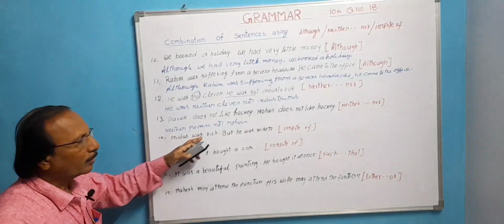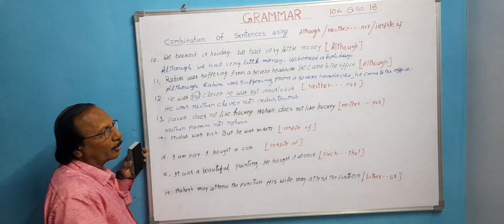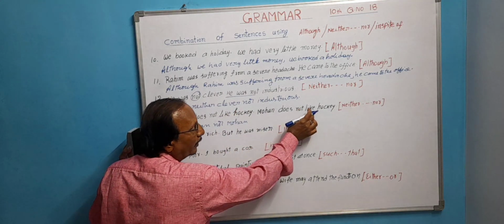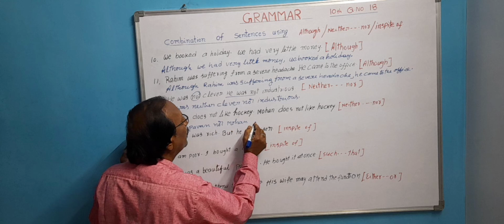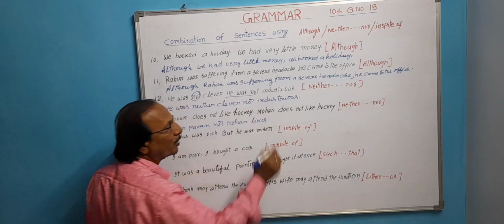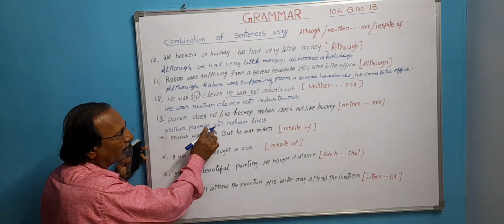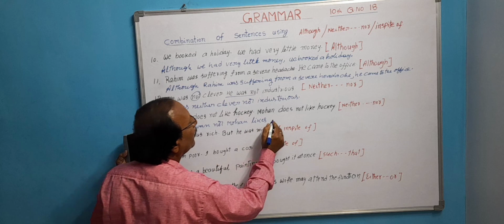Here the sentence is in simple present. So does like is equal to likes. Mohan likes. Here the verb must be positive. Neither Pawan nor Mohan likes hockey.